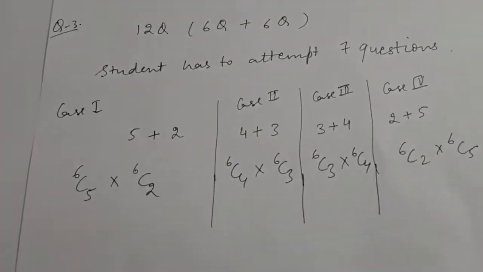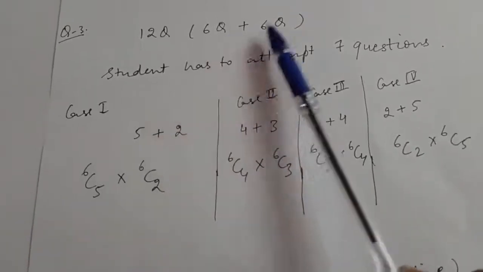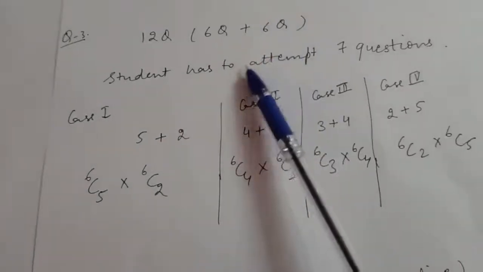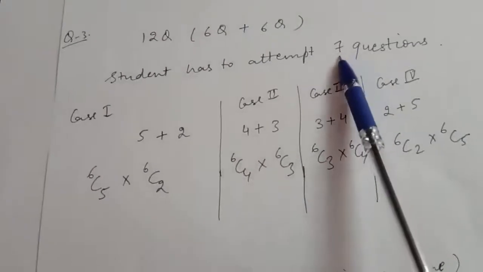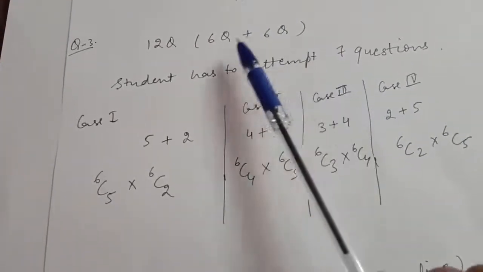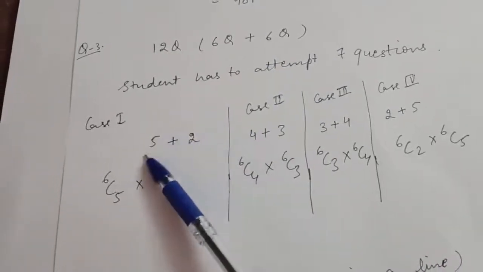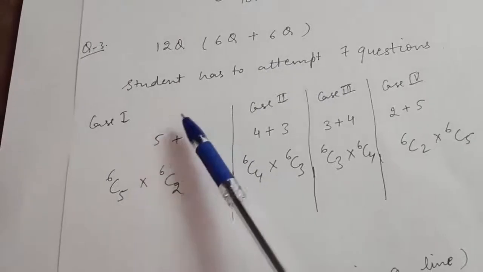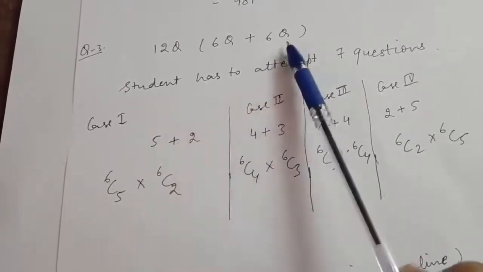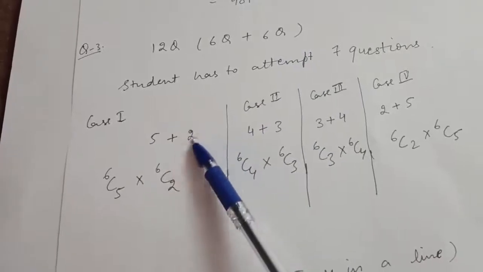So there are 12 questions divided into 2 parts, 6 questions each part. The student has to attempt 7 questions in such a way that he cannot select more than 5 questions from any part. That is, case first is if he selects 5 questions from the first part, then from the second part he has to select 2 questions.